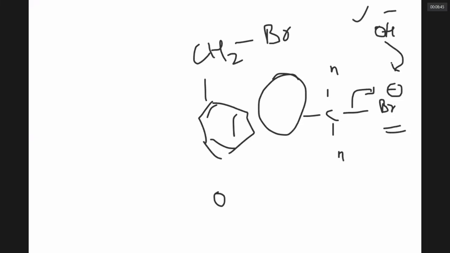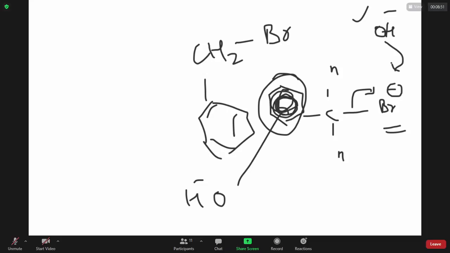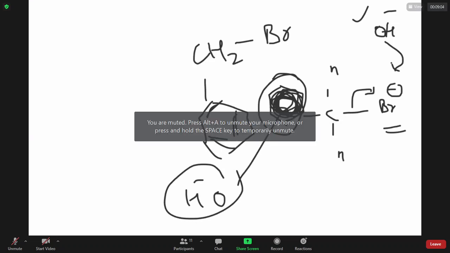Now, suppose OH minus wants to attack from the back side. Here there is benzene. The benzene is electron rich. So many electrons are there. There are 3 pi bonds, 6 pi electrons. The electron cloud will repel too. So it cannot attack from the front side or the back side. What to do?